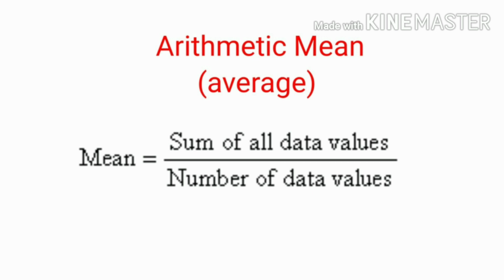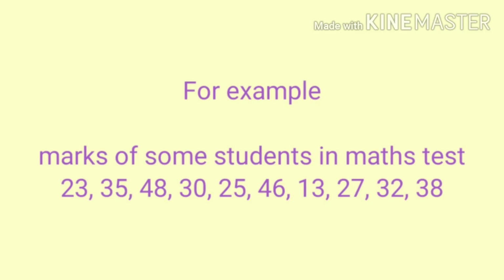The total number of data is 10, so we have to divide by 10. So let's take an example. The marks of some students in the math test are given here: 23, 35, 48, 30, 25, 46, 13, 27, 32, 38. The marks of 10 students in mathematics are given here. If we have to find the mean, how can I do it?